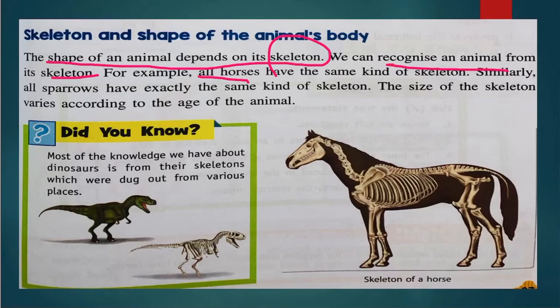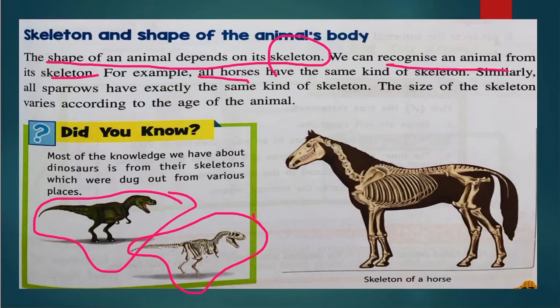Now, look over here. Can you see this dinosaur? How can we say that dinosaurs existed in ancient times? Because when we dug out, we found in some places the skeleton of the body, and with the help of the skeleton we can identify that this may be the shape of a dinosaur.